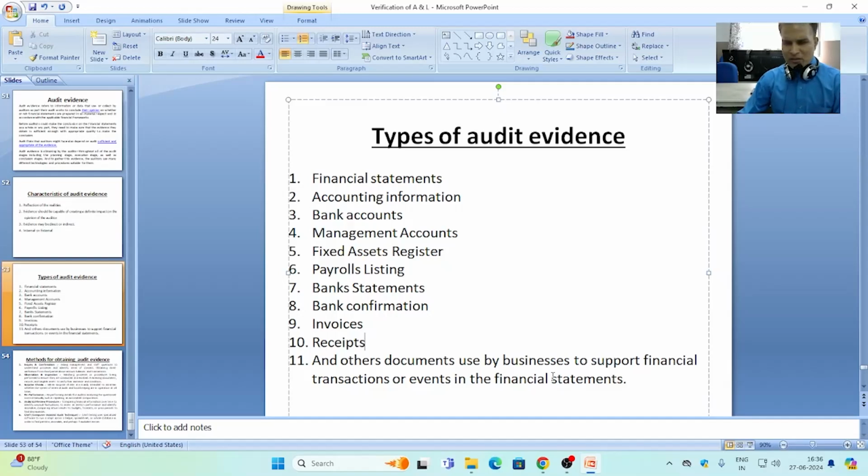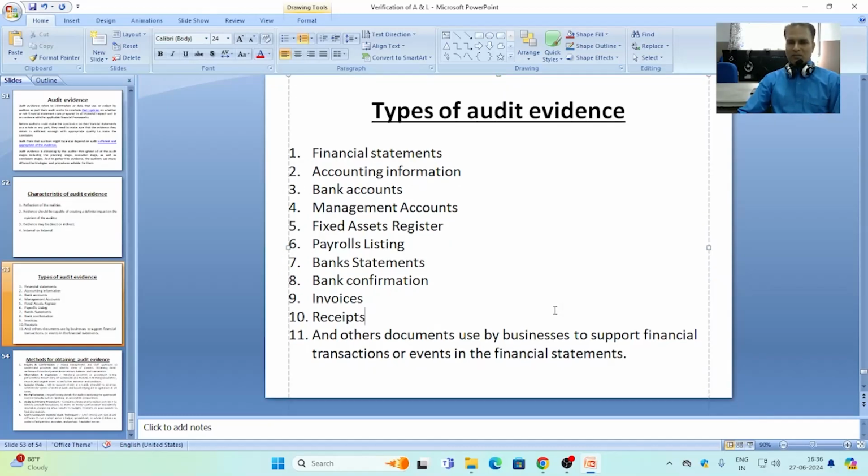And other documents used by a business to support financial transactions or events in the financial statement are also a type of audit evidence, and they may be gathered by the auditor for better performance of his audit work. Audit evidence can be obtained by various methods.